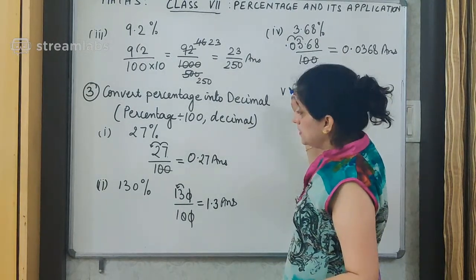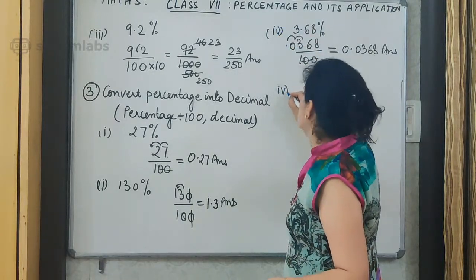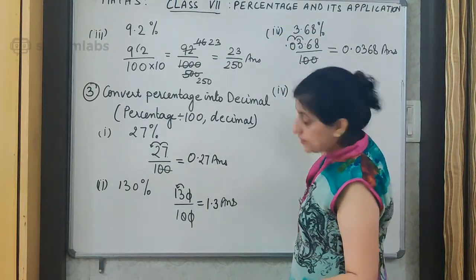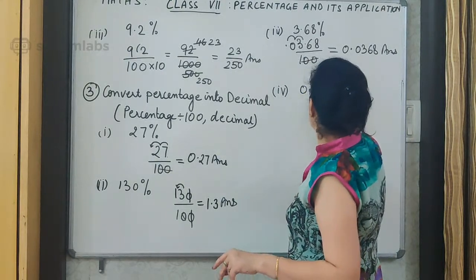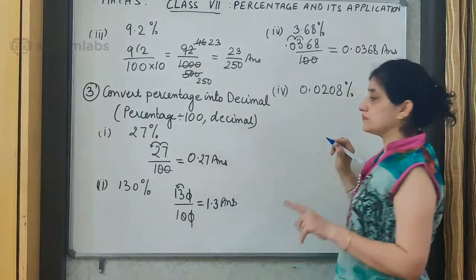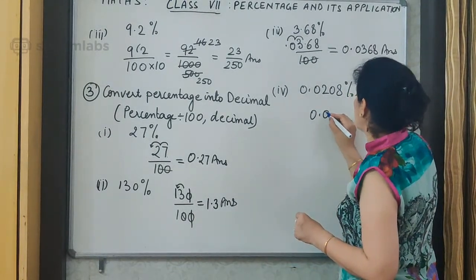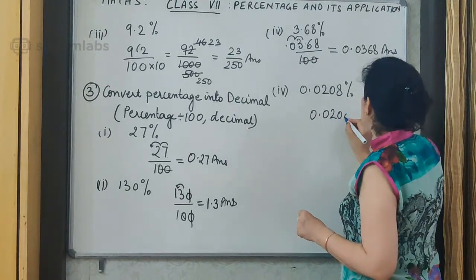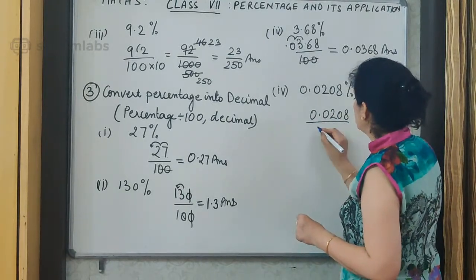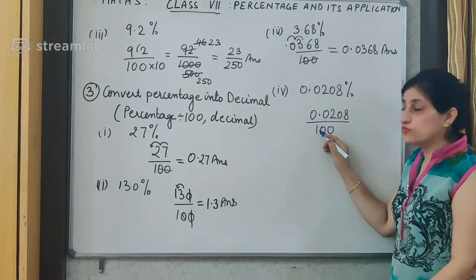It is a slightly bigger number. This was the third one on the board and this is the fourth one on the board. And the number is 0.0208%. Again, we are going to write this as decimal. 0.0208 upon 100. 2 decimal places we have to move back.